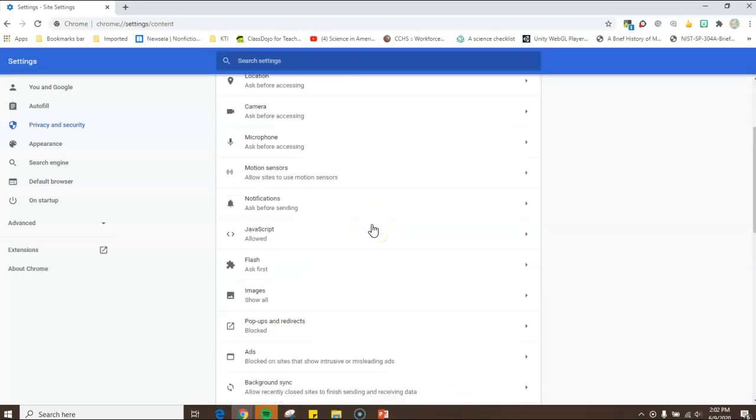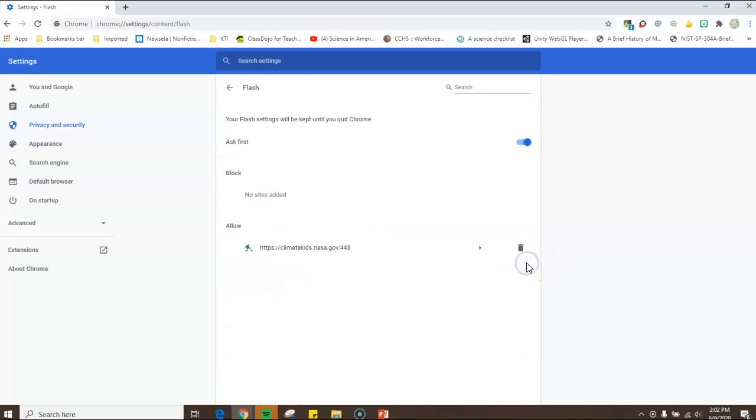And when you scroll all the way down, you'll find Flash. Now, if this is turned off, you'll want to change it to Ask First. When you click on that, you can check this button that it'll say blocked, or it asks first. So that just gives you a message: do you want to allow Adobe Flash to run on this website? And then you have the option of saying yes.